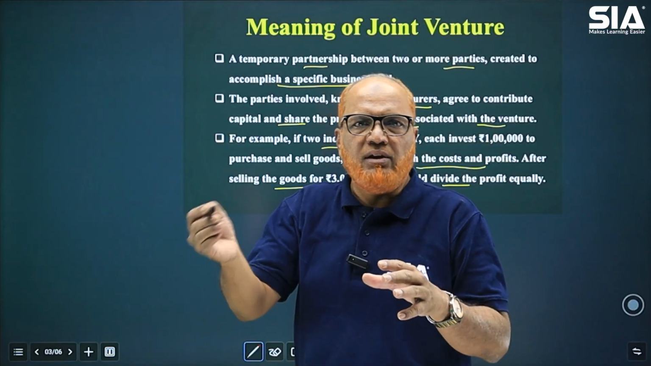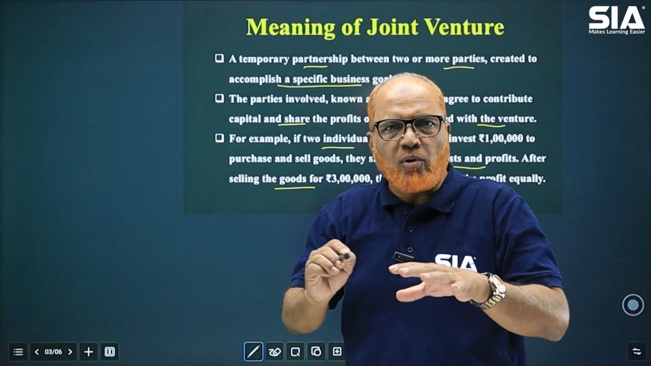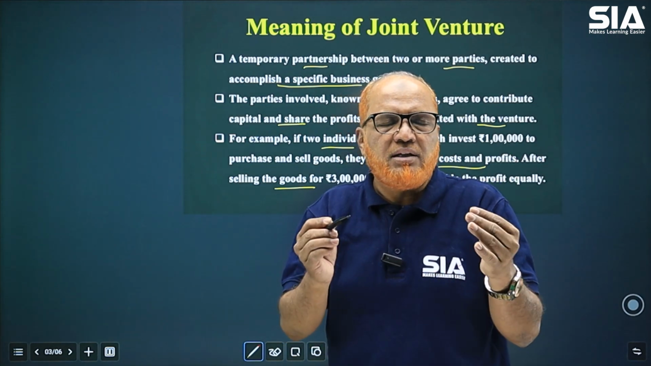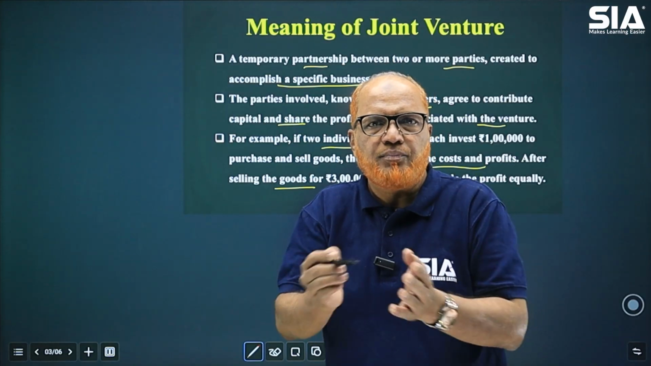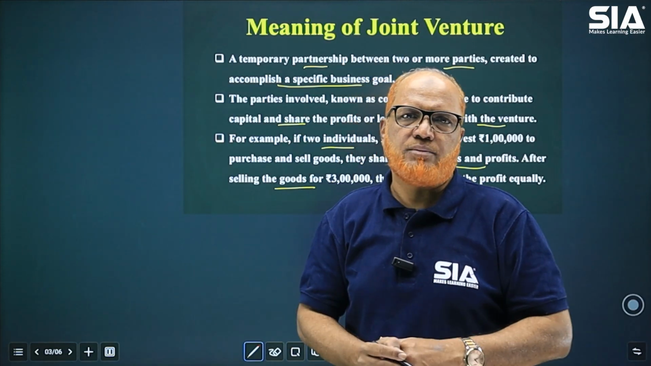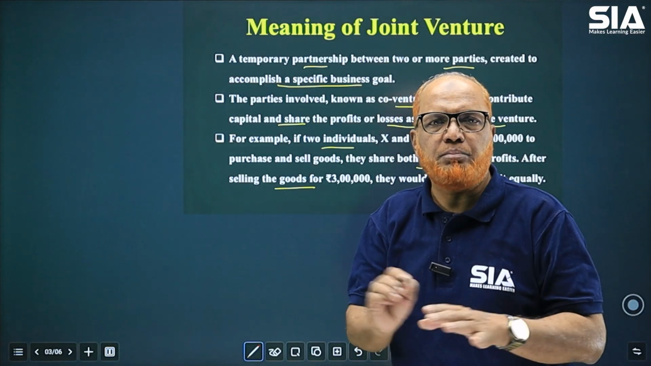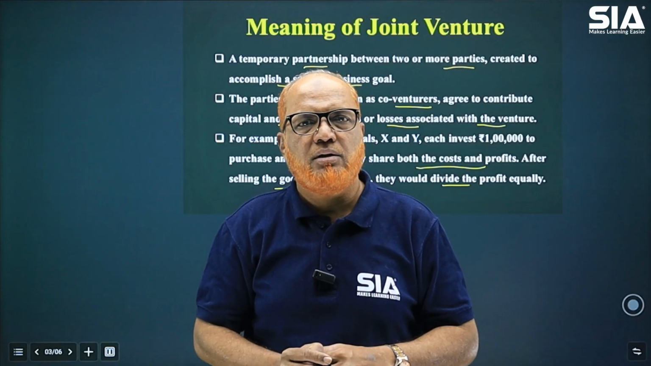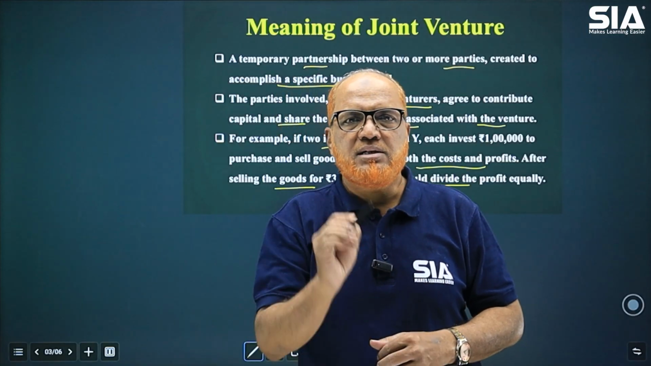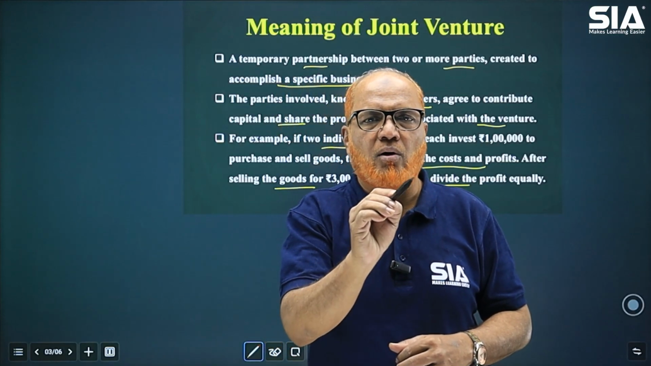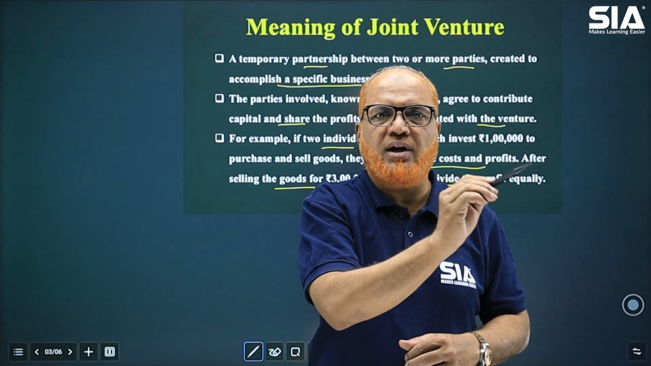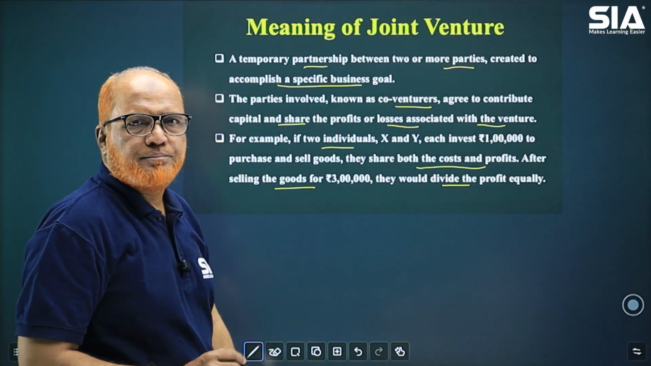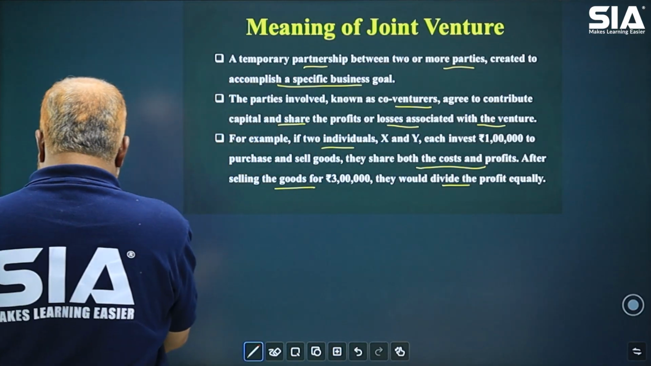So both of them have invested the capital. They have performed all the activity for exporting the goods. Once they have exported the goods, they got the profit, share the profit, finished, over. The relationship between the parties will be over. That is called joint venture. In simple words, it's a temporary partnership in order to accomplish a specific activity. That's it. So this is the meaning of the term partnership.